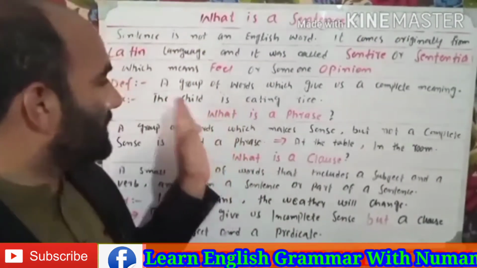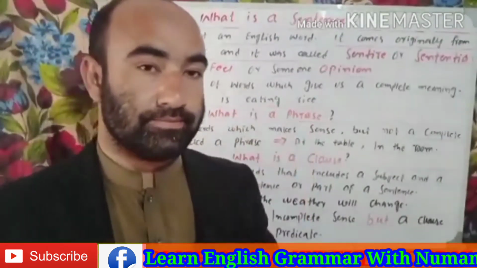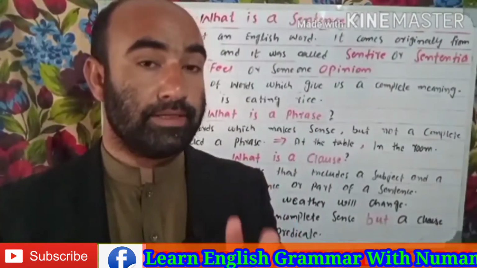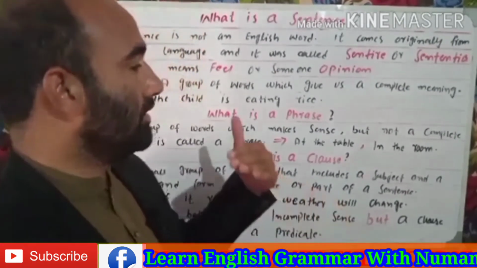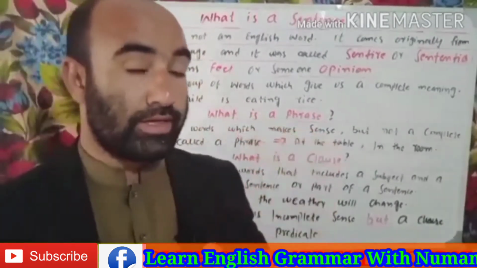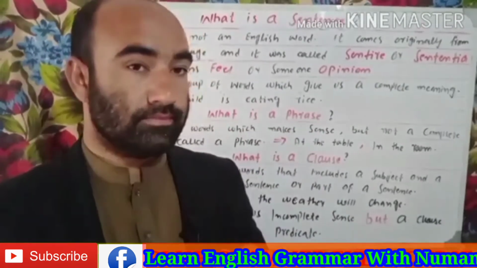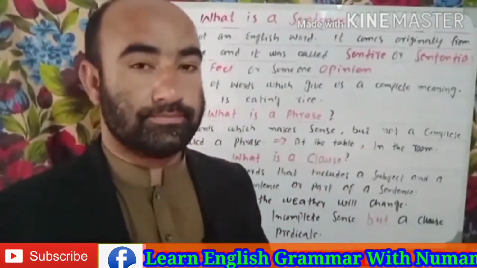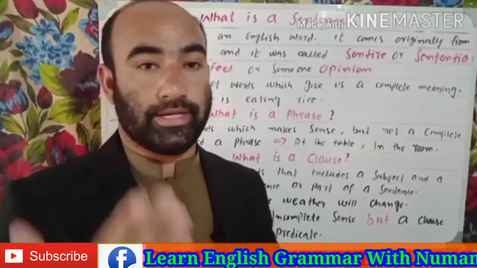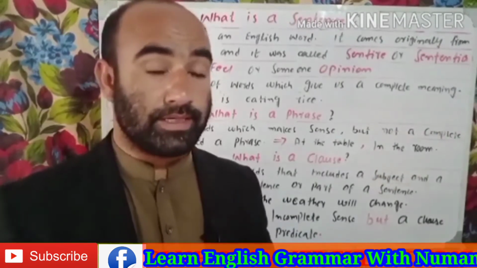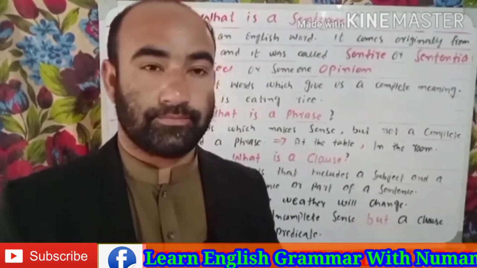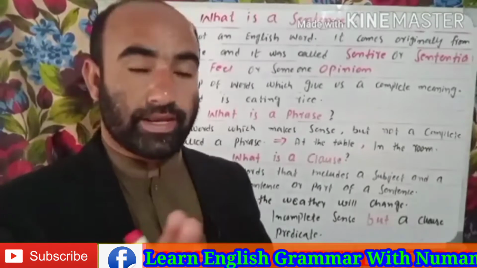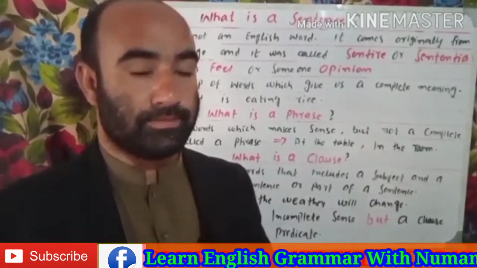For example, the child is eating rice. We got the point. We understood in a better way what someone is talking about. And let me tell you one thing here. A sentence has 2 parts: a subject and a predicate. What does it mean, a subject and a predicate? The doer of an action is called the subject.